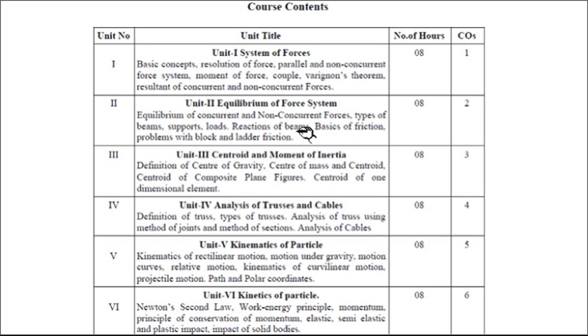Now the fifth unit is on kinematics of the particle. In that we are going to discuss rectilinear motion, motion under gravity, then circular motion or motion curves, relative motion, kinetics of curvilinear motion, projectile motion, path and polar coordinates. I think most of this part is covered in your physics. But how is it different from physics? In physics you have just learned the theoretical background of the subject, but here we are going to use all these principles and theories to solve engineering problems. That is the major difference. So here we are going to solve many problems related to all these points.